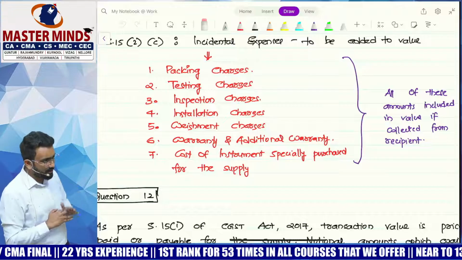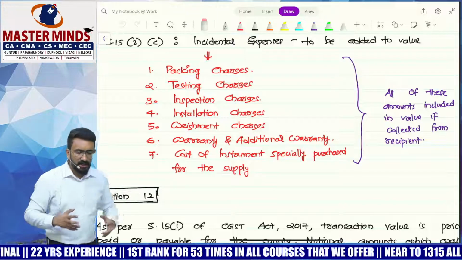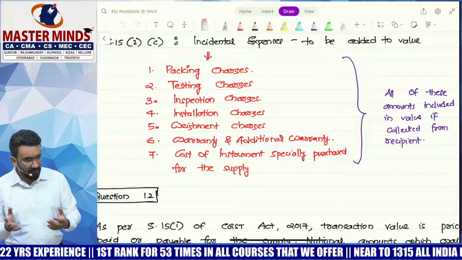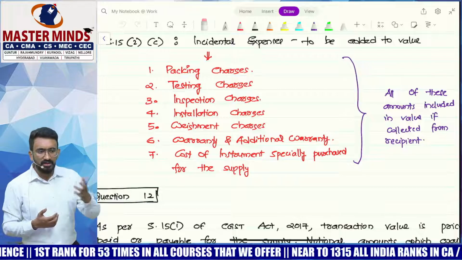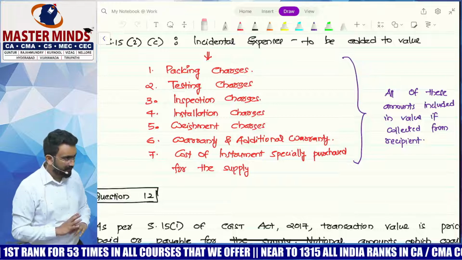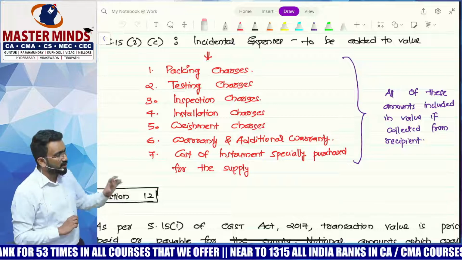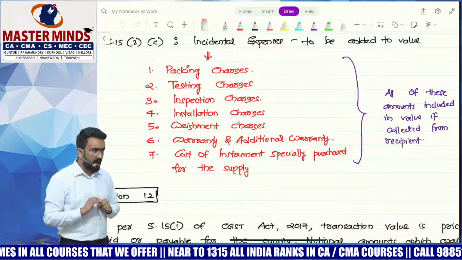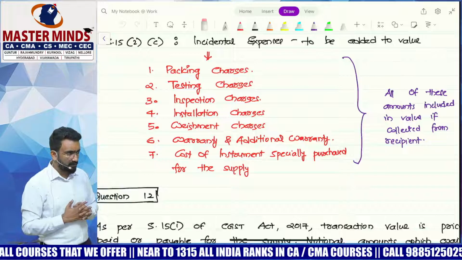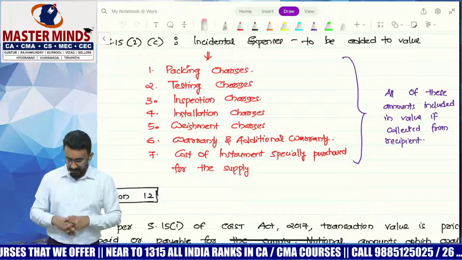It's incurred till the time goods are ready for delivery, which means it is loaded to the product. When I go to the shop and ask how much is this TV, they include all those costs in the product price. And finally, these expenses are also collected from the customer, so they will be added to the value. Understood? Okay, that's the whole thought process of it.